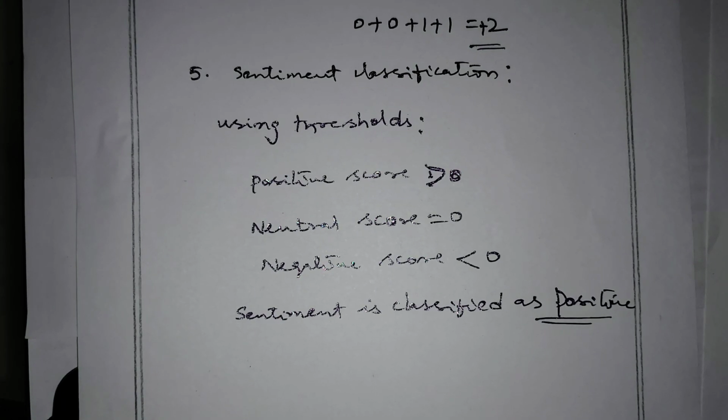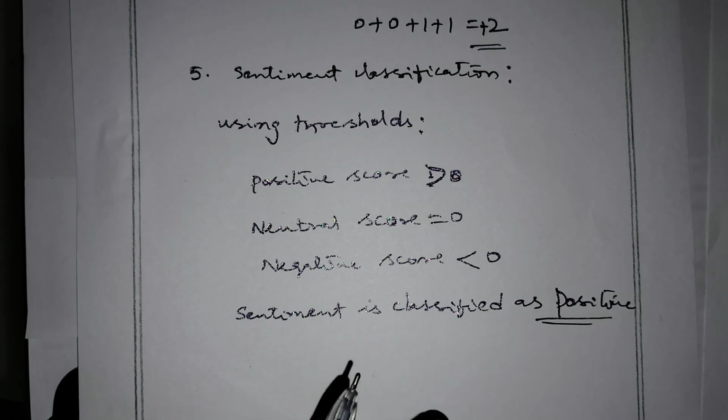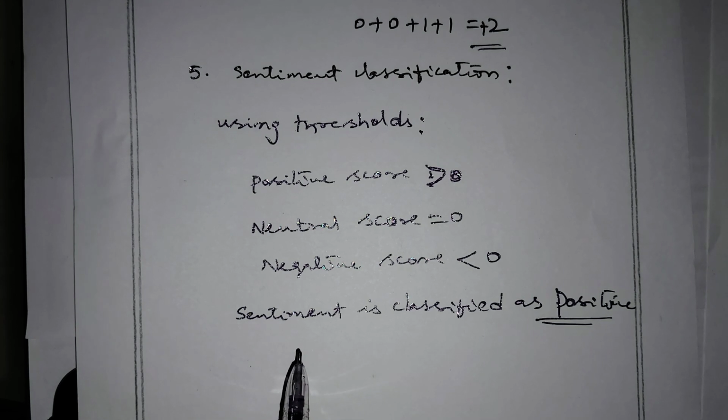Again, let us summarize what we have done. The input text was, the movie was absolutely fantastic and I loved it. For the pre-processed tokens, we did normalization, then removed the stop words. Then the words become movie, absolutely, fantastic and loved.